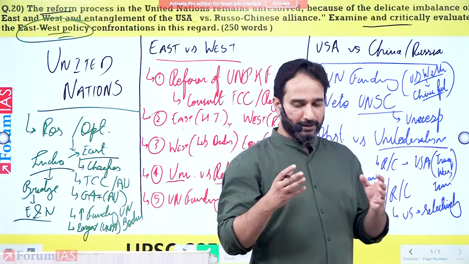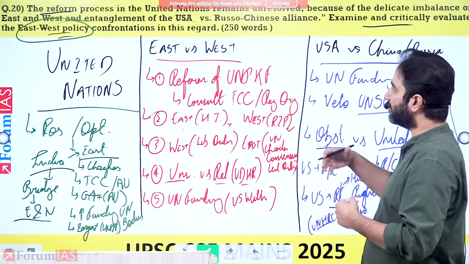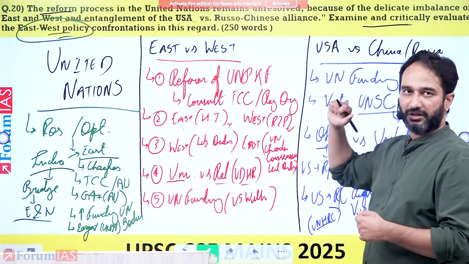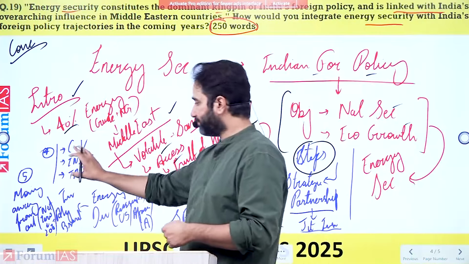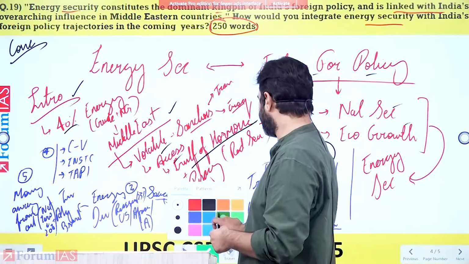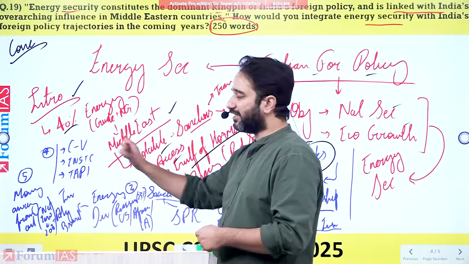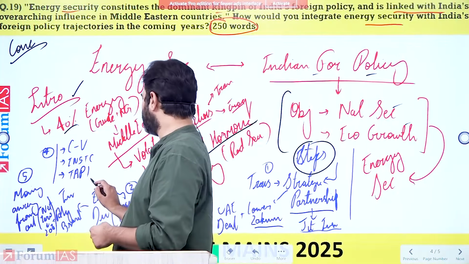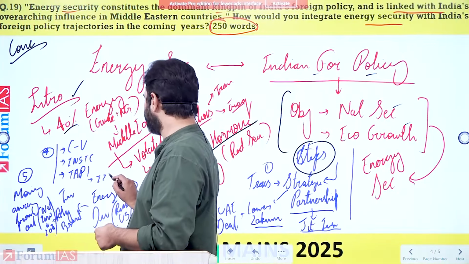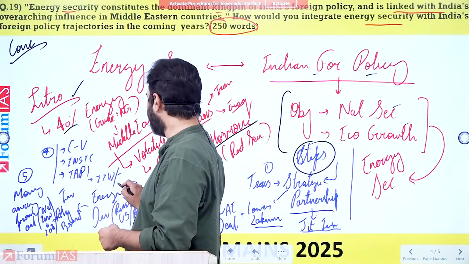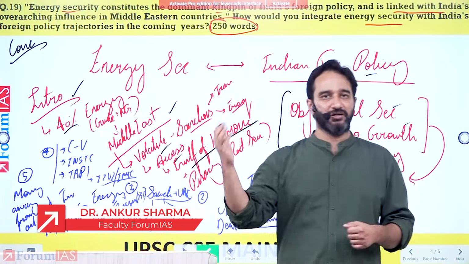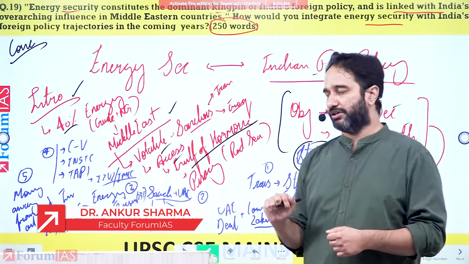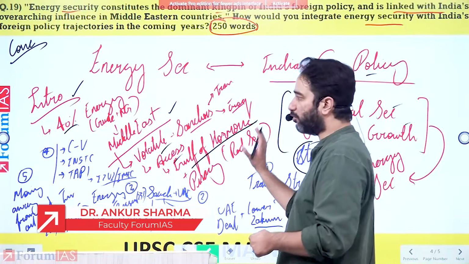Over time, you have to understand that you can write multiple points in any of the answers. Like if you take this question, where you're talking about, let's say, connectivity initiatives, you can also bring in I2U2. You can also bring in the IMEC corridor, where India is trying to improve regional connectivity for energy security. You can also bring in the Asian premium and all of these aspects.